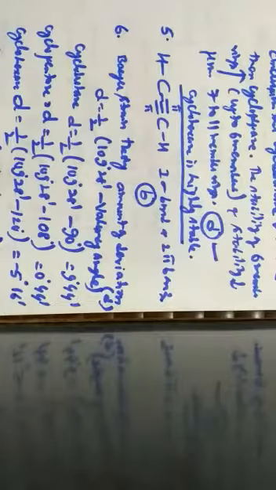In the same way, in cycloheptane D is equal to 1 by 2 into (109 degree 28 minutes minus the angle in cycloheptane, which is 135 degree), that is minus 9 degree 33 minutes.